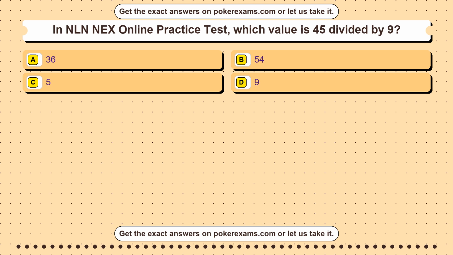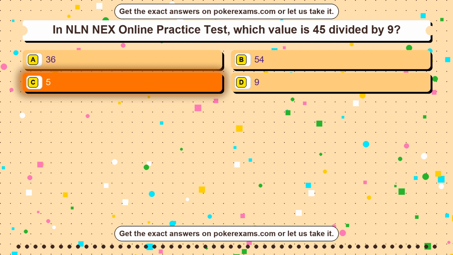Question 3. In NLN NEX Online Practice Test, which value is 45 divided by 9? Option A. 36. Option B. 54. Option C. 5. Option D. 9. The correct answer is option C.